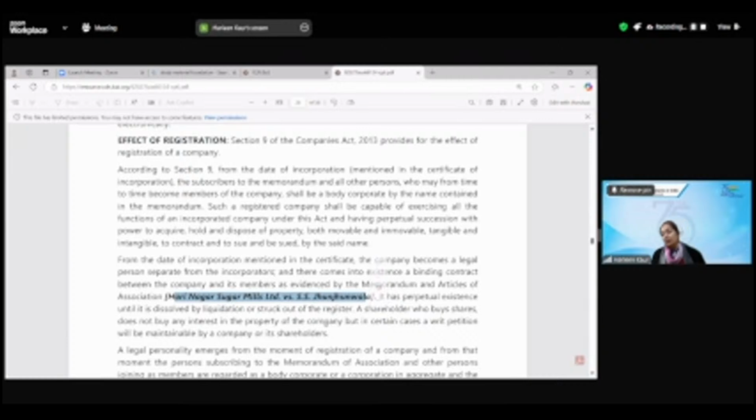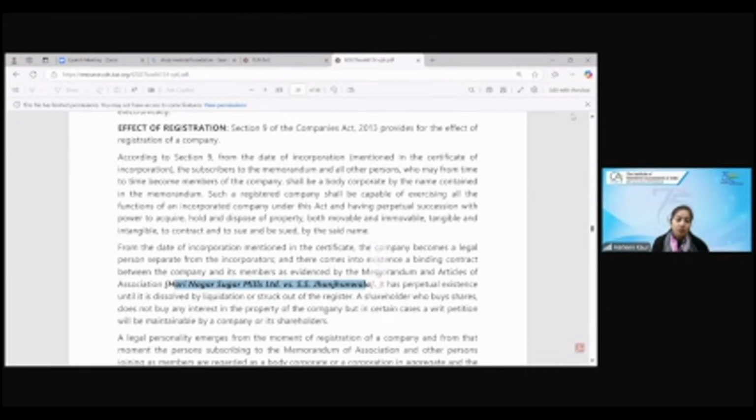Company is different from its shareholders. Shareholders cannot even have a joint interest in the property of the company. So let's read one of the case laws. Harinagar Sugar Mills versus Jhunjhunwala says that from the date of incorporation, the company becomes a legal person.